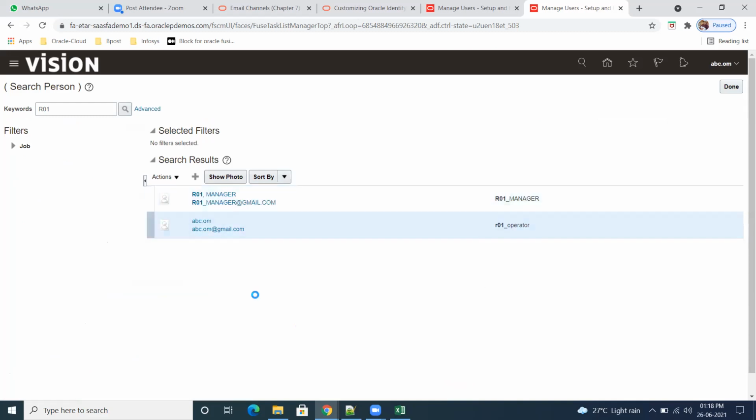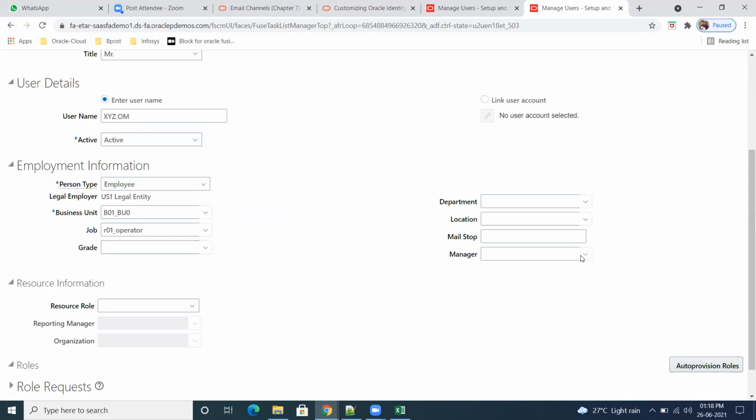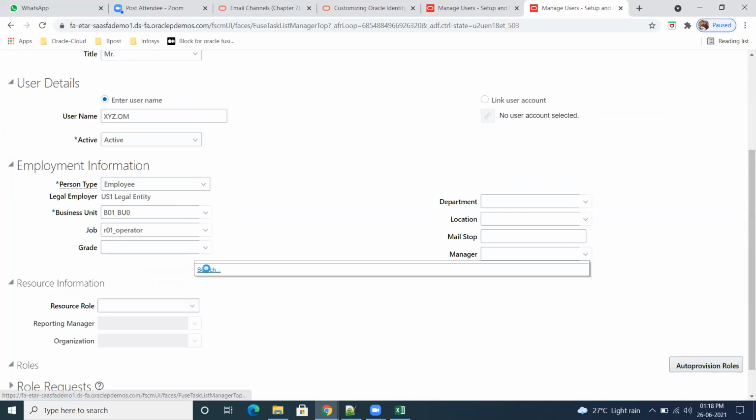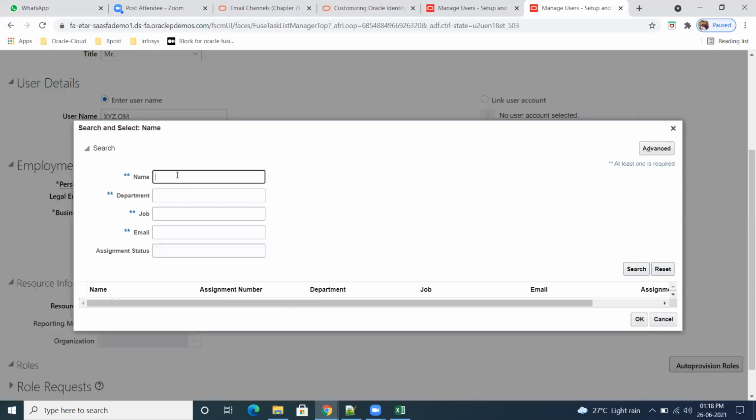Now go here. Operate, map with the manager. See, this is optional here, but what is actually required, I'll explain to you. R01 search.